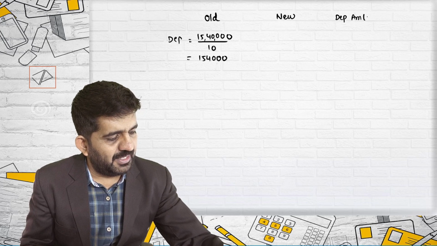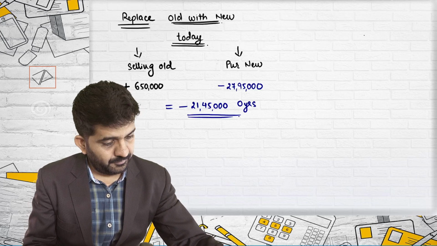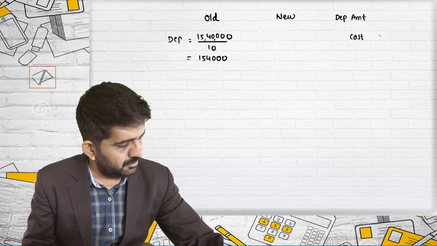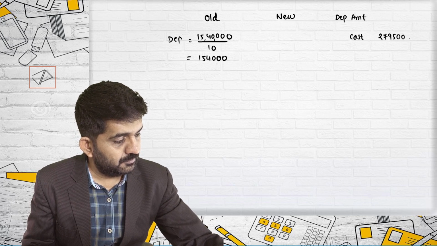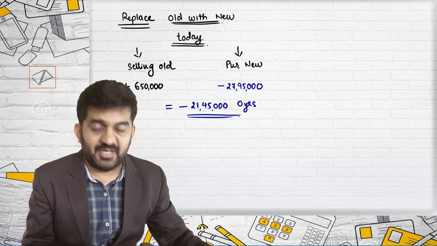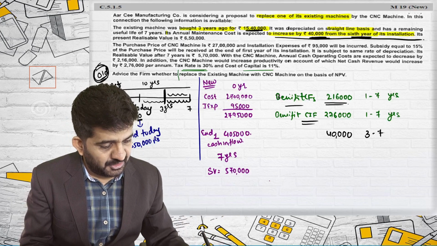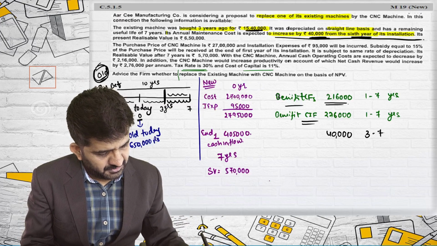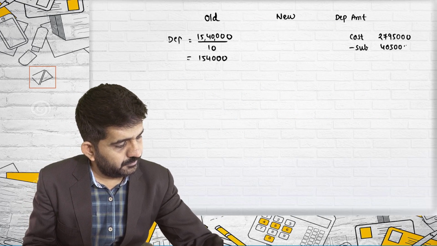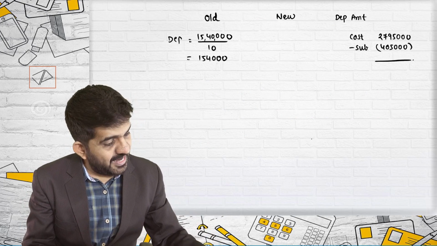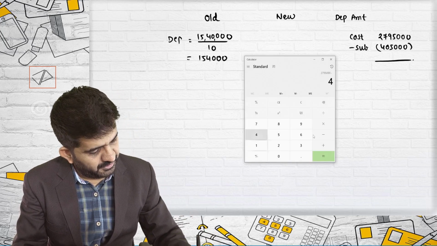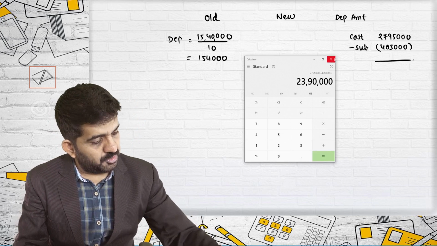If we are purchasing a new machine, first we will have to decide a depreciable amount. What will be the depreciable amount? Cost of 27,95,000 minus the subsidy, because the subsidy is a benefit even if you are getting it after the first year. Subsidy amount is 4,05,000. So net cost will be 27,95,000 minus 4,05,000, which is 23,90,000.